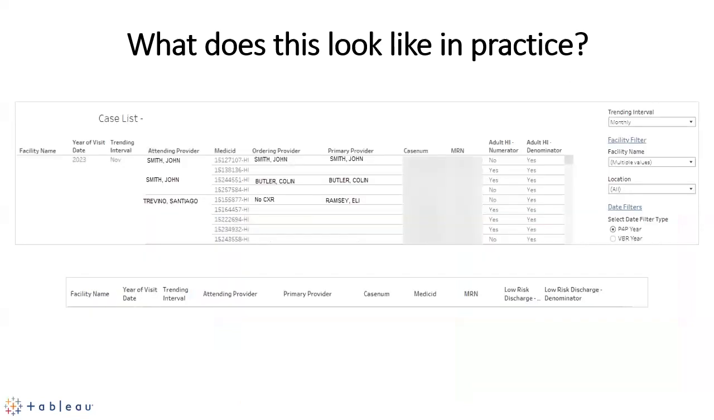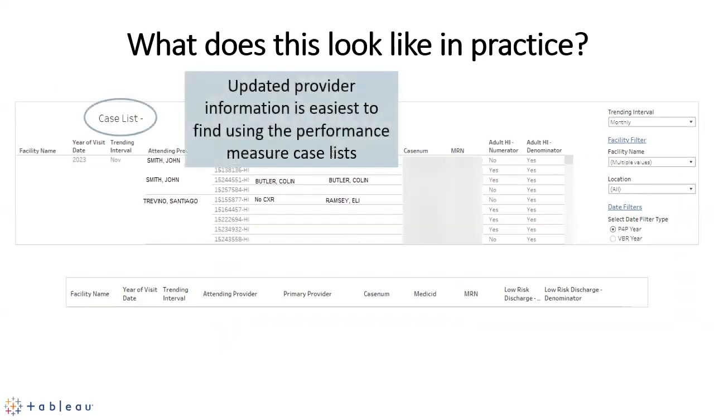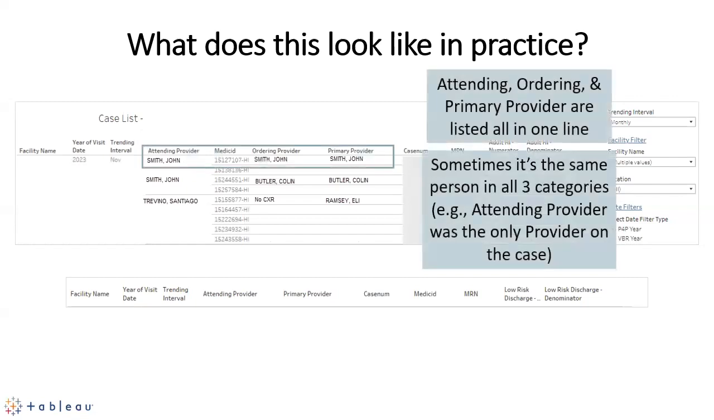I don't have the ability to go through it in real time with you, and we're going to go through relatively quickly, so please email me if you want to look in Tableau at your data specifically on where to find this information, because again, there are site-specific nuances there, but here's kind of the high-level overview. The easiest place to find this information is going to be on the case list in any applicable performance metric that you're looking at. You're going to see 3 different fields: your attending provider field, your ordering provider field, and your primary provider field.